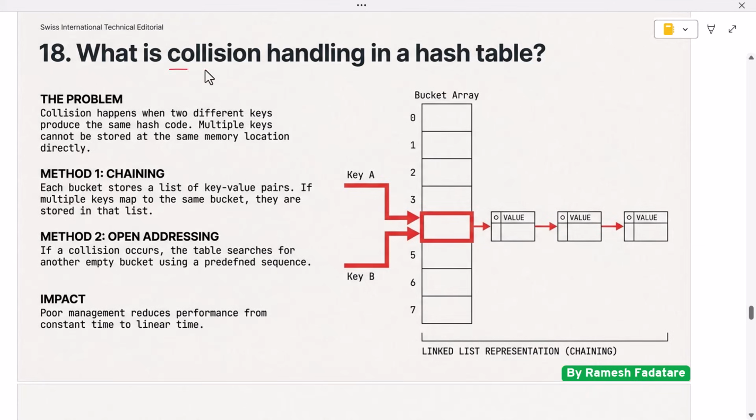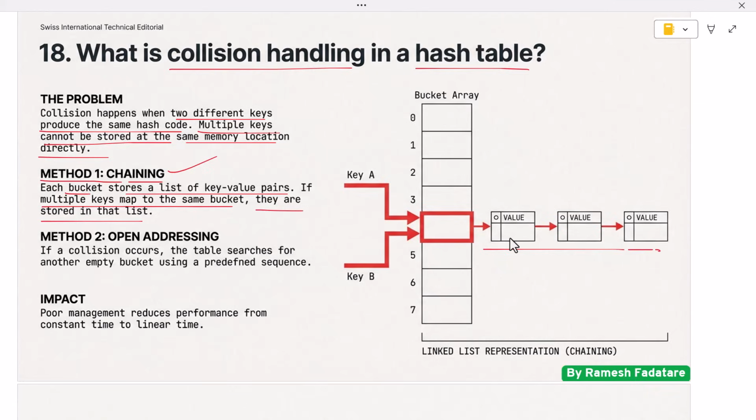Next question: what is collision handling in a hash table? Collision handling is the process of managing situations where two or more keys generate the same hash index. Since multiple keys cannot be stored at the same memory location directly, special techniques are required to handle collisions properly. One common method is chaining. In chaining, each bucket stores a list of key value pairs. If multiple keys map to the same bucket, they are stored in that list. This method is simple and effective, but performance depends on the length of the list.